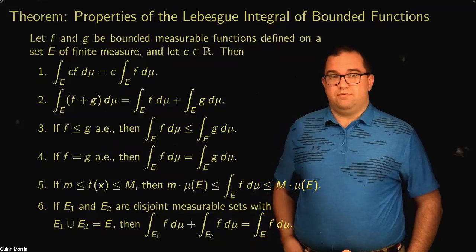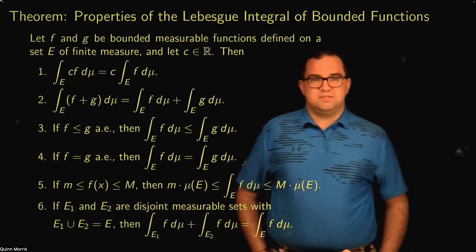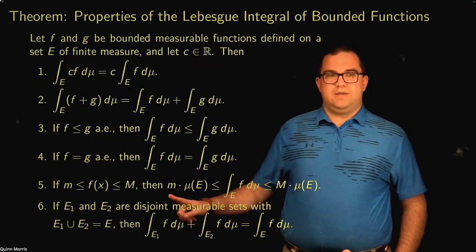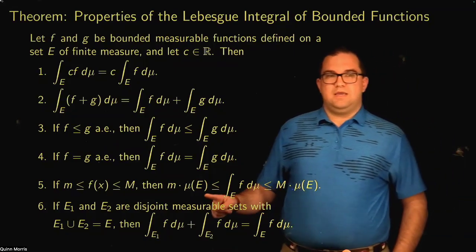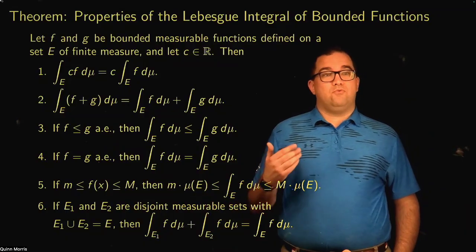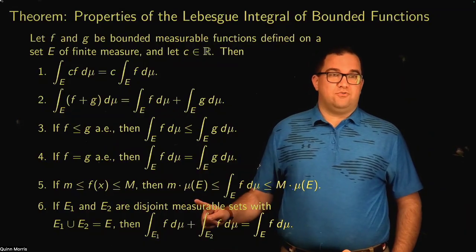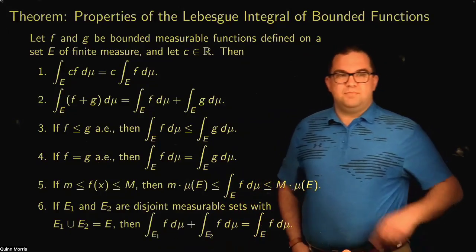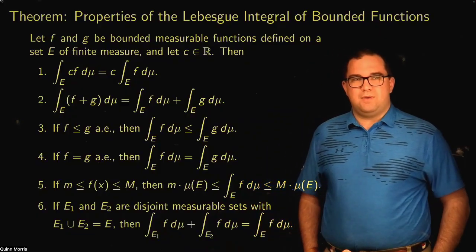All right. The fifth property is again very similar to what we have for Riemann integrals. If your function f is bounded between two constants, little m and capital M, then the integral must be bounded between little m times the measure of E and capital M times the measure of E. For Riemann integrals, we replace this with b minus a, because you're integrating over an interval, and the measure of an interval is just its length, so replacing that with b minus a is fine.